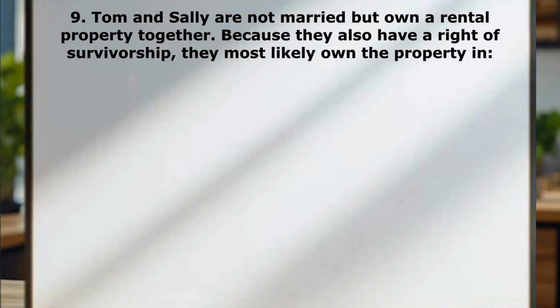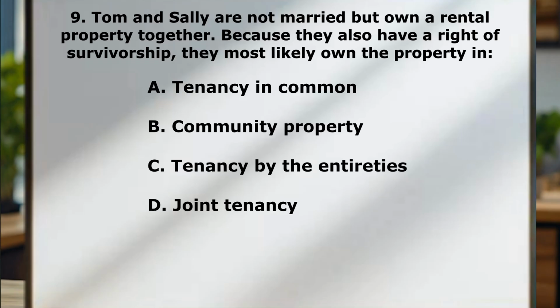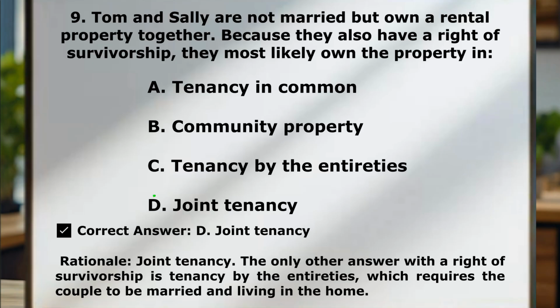Question number 9. Tom and Sally are not married, but they own a rental property together. Because they also have a right of survivorship, they most likely own the property in A, tenancy in common. B, community property. C, tenancy by the entireties. D, joint tenancy. As mentioned before, if you know definitions of key words and phrases and you see them pop up over and over again when you're studying, highly recommend to know what they mean, because that will be easy points for you on the test. Correct answer here is going to be joint tenancy.